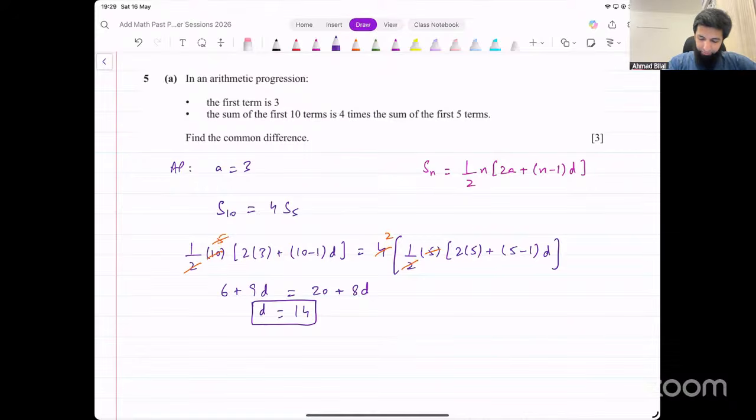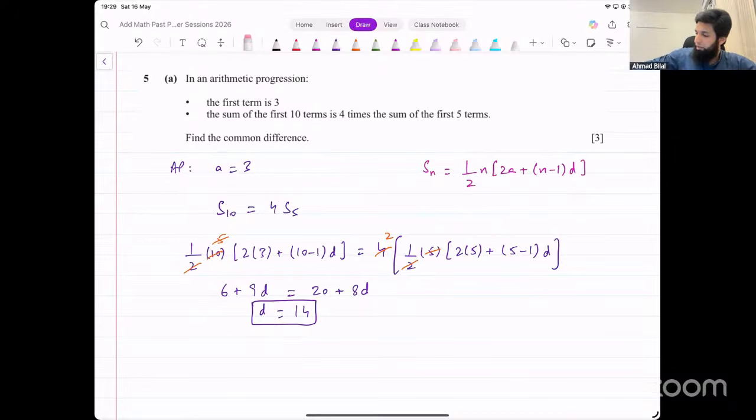S10, half into 10, that's 2 into a, which was 6. That's okay. Plus n minus 1 times d, 10 minus 1 times d. We have 4 multiplying outside into the sum of the first 5 terms, half into 5 into 2 into, I'm sorry.